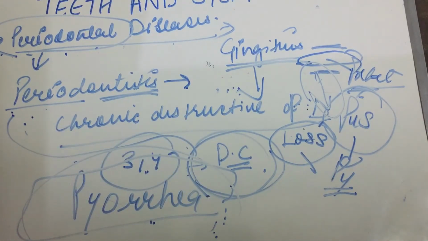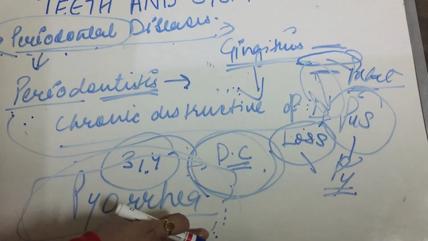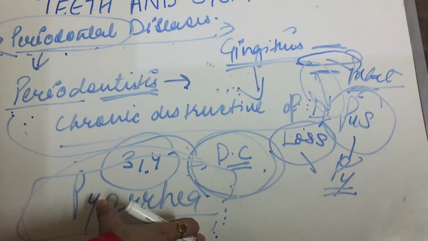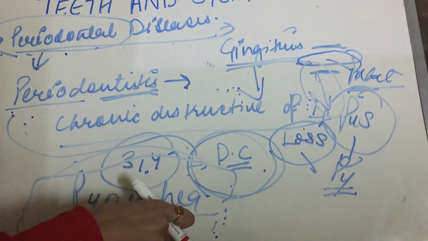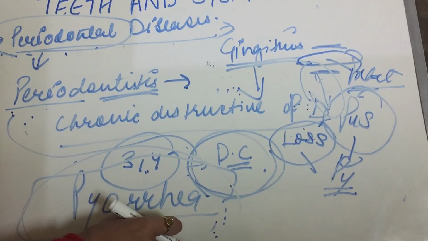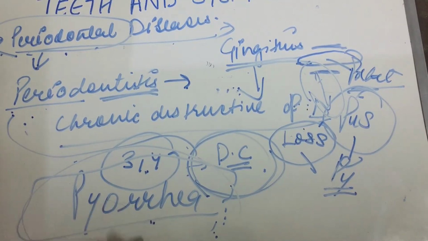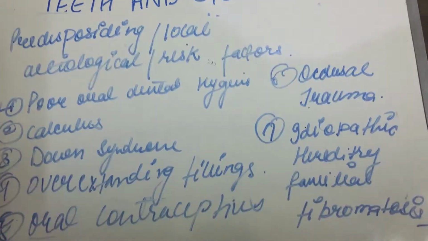Advanced bone loss, free mobility of tooth, and recurrent abscess formation carry a poor prognosis of teeth. Hence, teeth extraction is the usual treatment in this case. So there is advanced bone loss, mobility, the tooth is free of bone. So extraction is the only treatment in these types of cases.